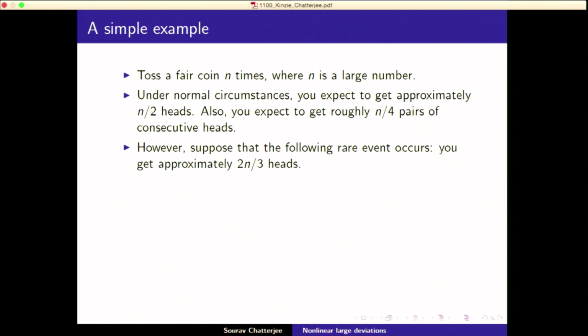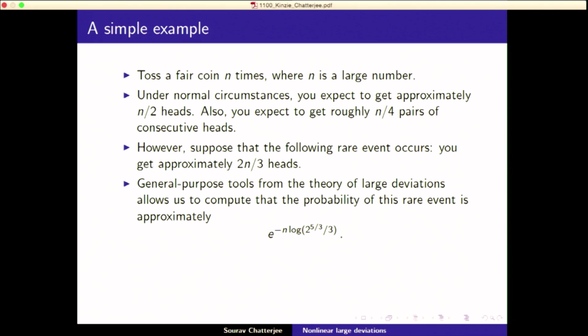So suppose the following rare event occurs, that instead of n over 2 heads, you get 2n over 3. Okay, so if you're tossing the coin 1,000 times, instead of getting 500 heads, you get 666 or more heads. And there are some general purpose tools. I'm going to briefly describe how these computations are done. So for this event, you can write down the probabilities approximately asymptotically. It's like e to the minus n times some number.